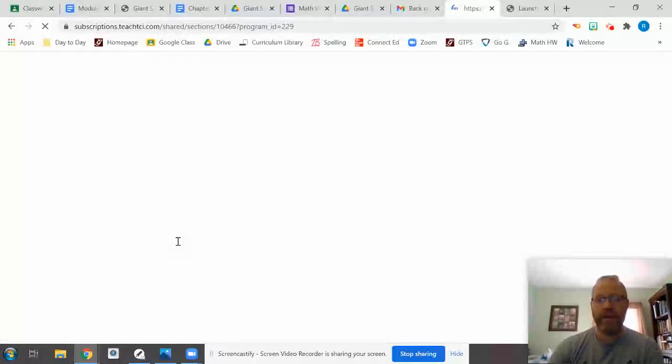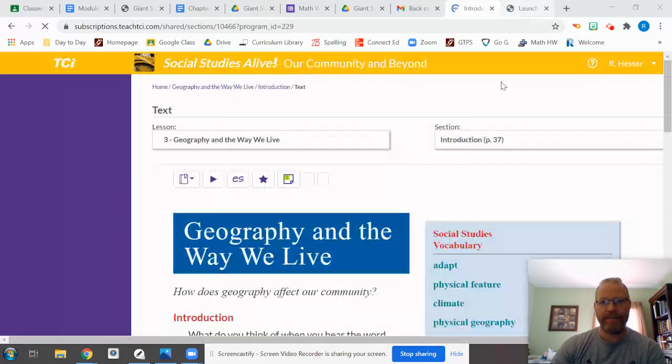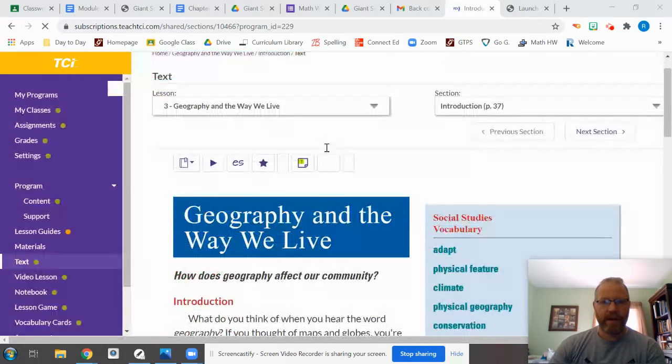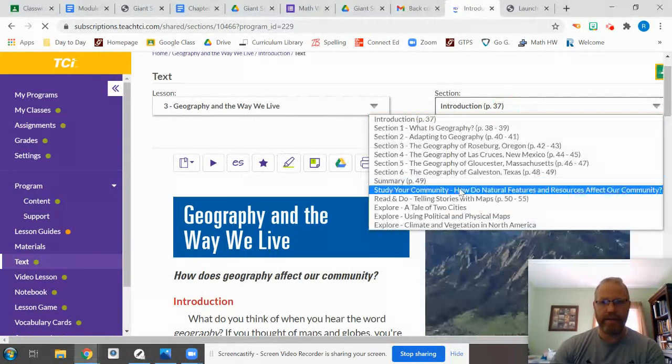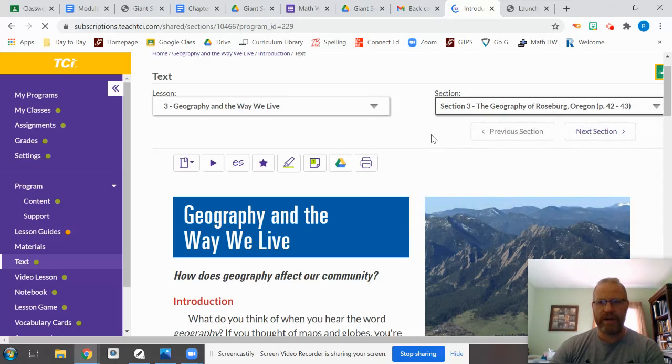I'm going to pull it up as well, just so we can all be on the same spot and you know exactly what you're looking for. Then we're going to read together and answer the questions together. So you see I'm on lesson 3, then I'm going to click on section 3. So section 3, the geography of Roseburg, Oregon. And once you're there, you'll be able to complete the reading and the activity, which I'll be here to do with you.